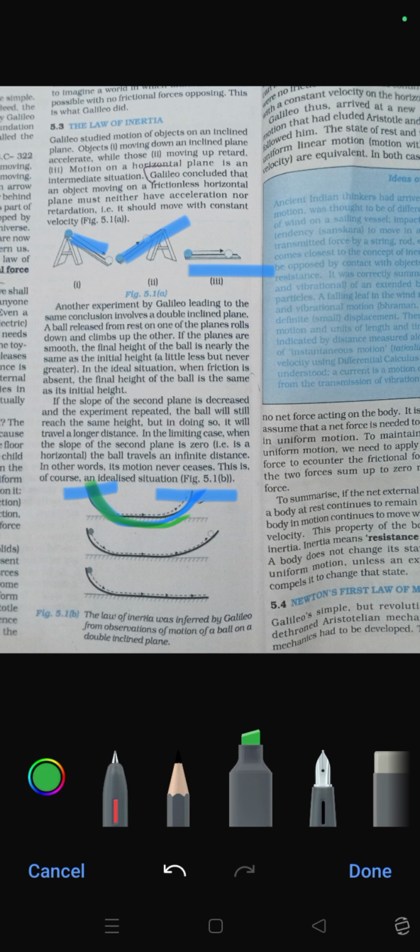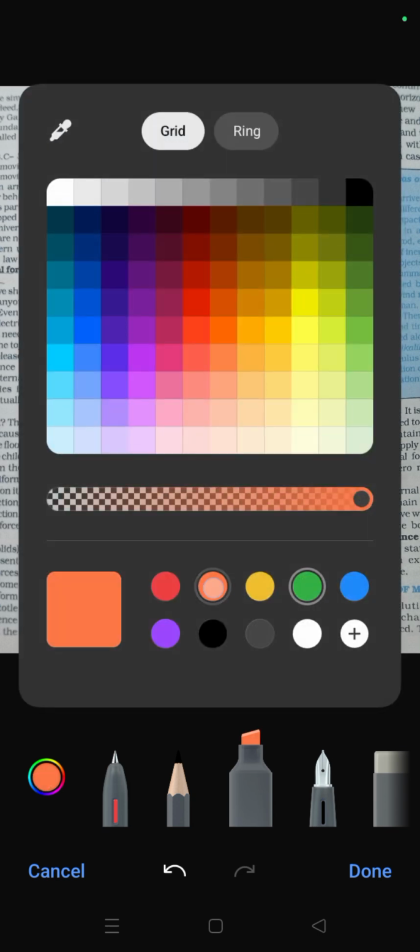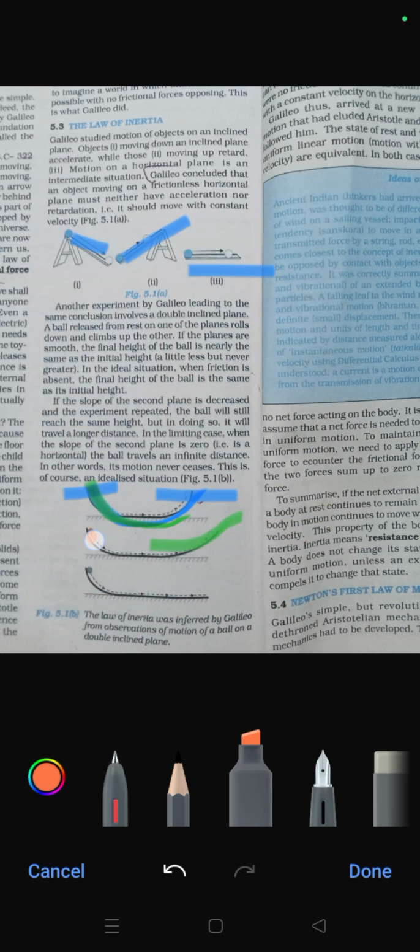Now let us consider the second stage. Here, in the second plane, the slope is decreased. The ball is released from this position and the ball tries to maintain the height.